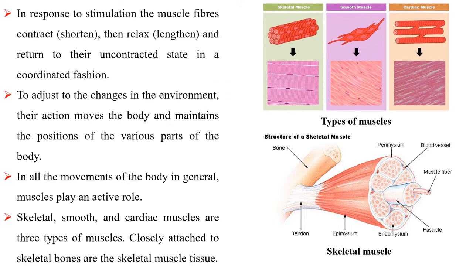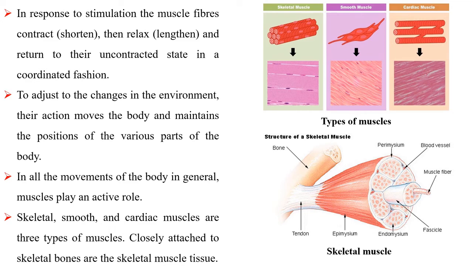In response to stimulation, the muscle fibers contract, then relax and return to their uncontracted state in a coordinated fashion. To adjust to the changes in the environment, their action moves the body and maintains the positions of the various parts of the body. In all the movements of the body, in general, muscles play an active role. Skeletal, smooth, and cardiac muscles are three types of muscles.